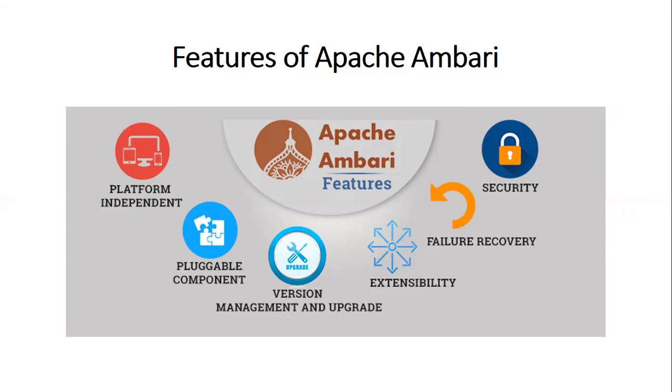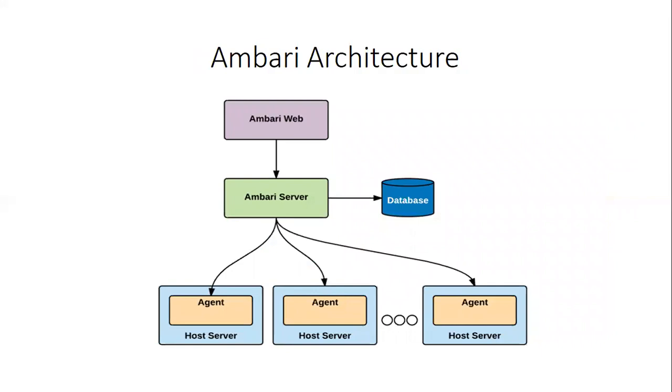Let us move on to the architecture of Apache Ambari. Actually, Apache Ambari follows a master-slave architecture, where the master node instructs the slave nodes to perform certain actions and report back the state of every action. The master node is responsible for keeping track of the state of the infrastructure. To do this, the master node uses a database server which can be configured during the setup time.